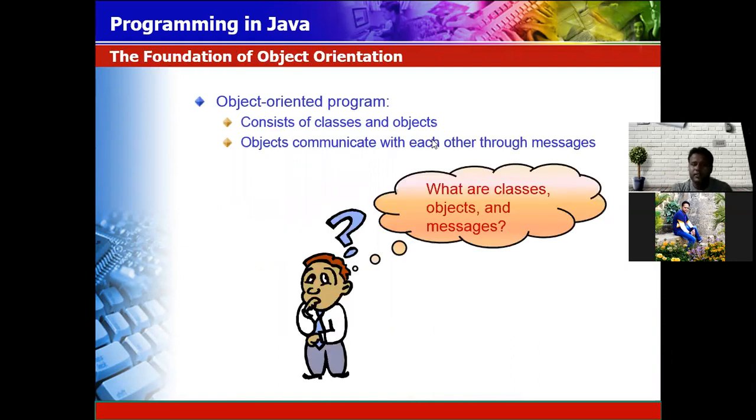The object orientation concept consists of class and object. Objects communicate with each other through messages. Like when you are using a mobile phone, if somebody is calling, it notifies you by ringing. When you are moving through traffic, it signals when to stop and when to move in the form of red, green, and yellow signals. So one object interacts with another object by passing messages.